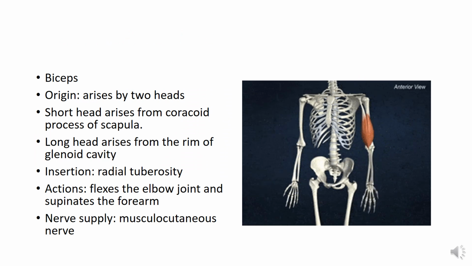Now biceps, this is a muscle of the arm. As the name suggests, biceps means a muscle having two heads of origin. So this arises by two heads. One head is short and one head is long. The short head arises from the coracoid process of the scapula. So you can see here, from here the short head is arising, and the long head arises from the rim of the supraglenoid cavity.